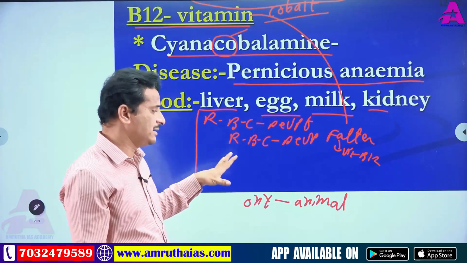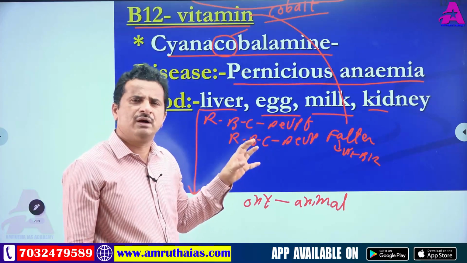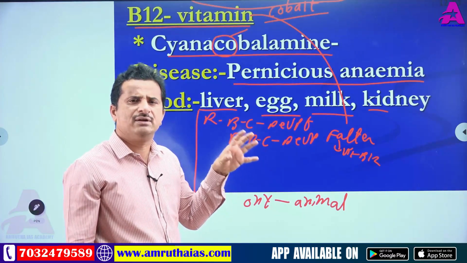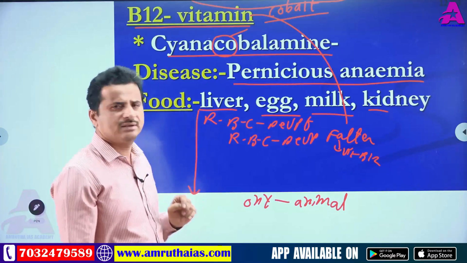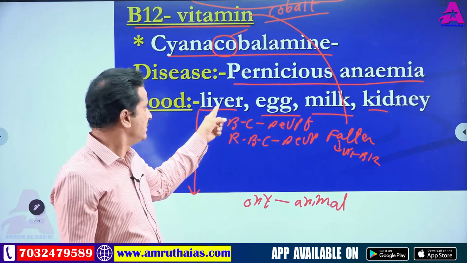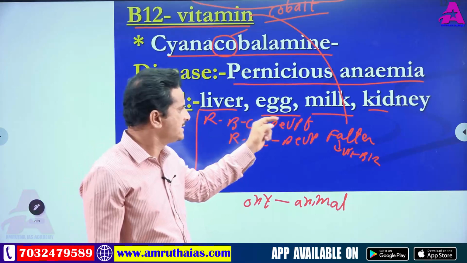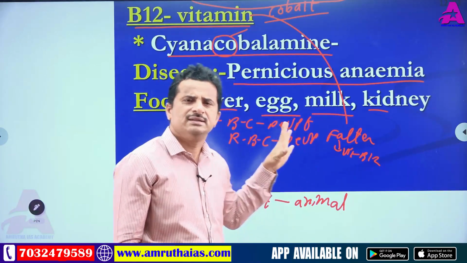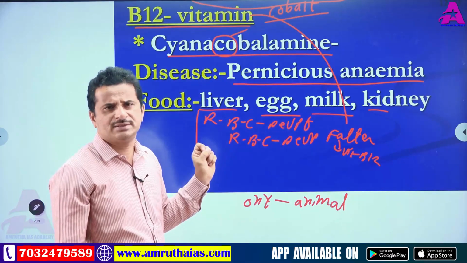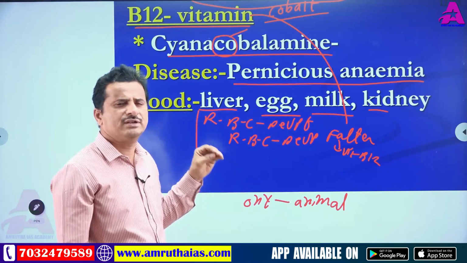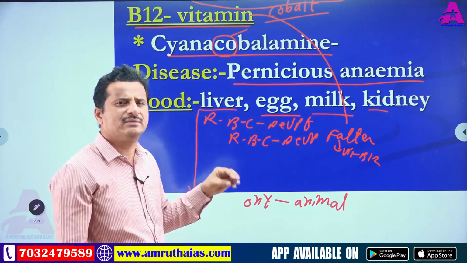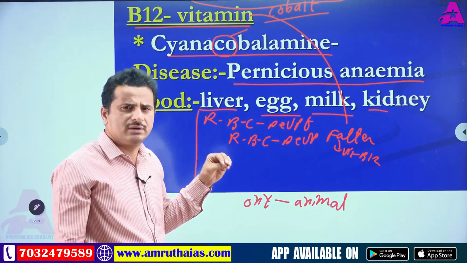Very important point: which of the following vitamins is mainly available through animal related food material? Vitamin B12. Liver, eggs, milk, kidneys are all animal foods. Plant based food has almost nil vitamin B12.